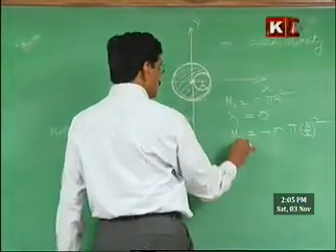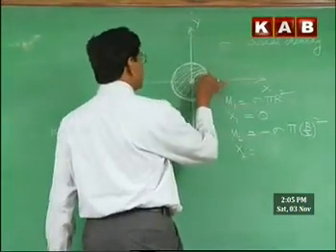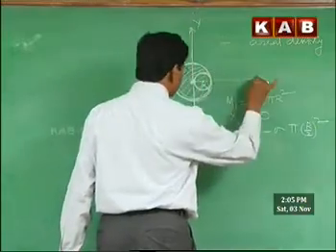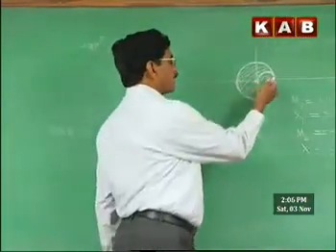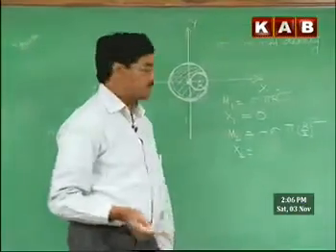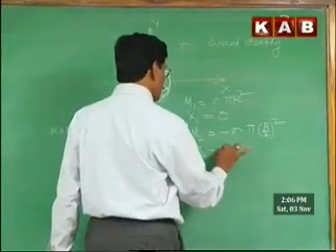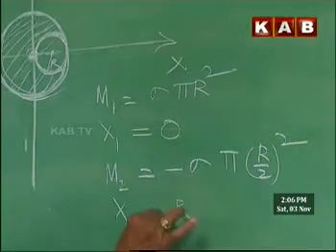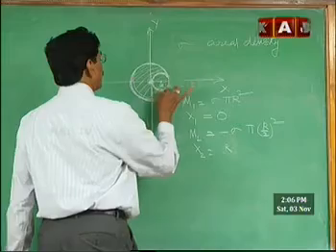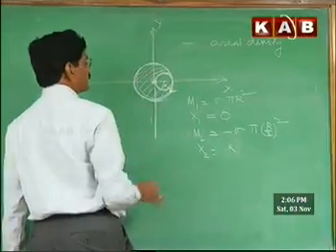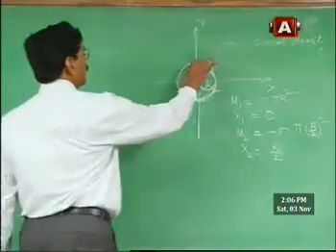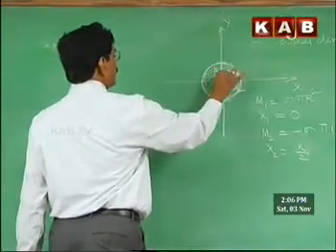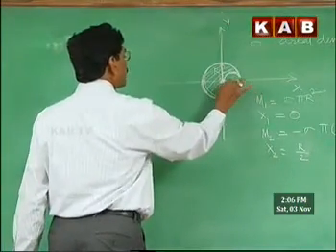The x coordinate of this: because this disk is symmetric about the x-axis, the center of mass will lie on the x-axis. Therefore, it will have only an x coordinate of center of mass. Therefore, x2 is equal to r by 2. The radius of the disk removed is r by 2. The actual disk radius is r, but the removed portion's diameter is r.